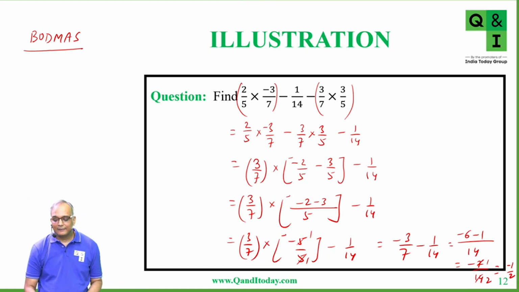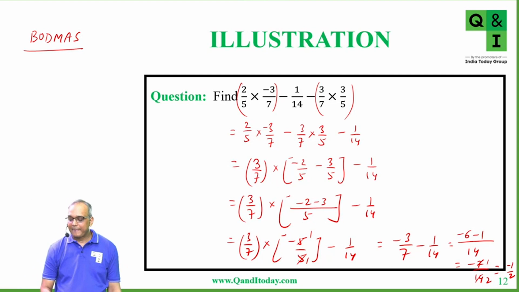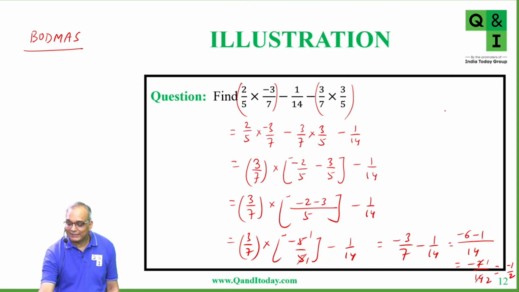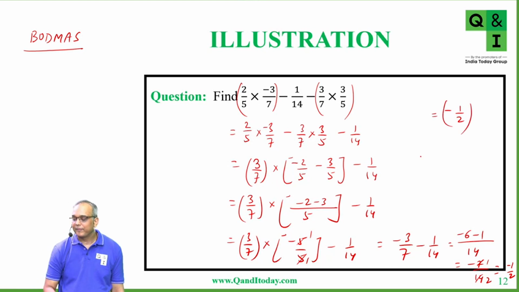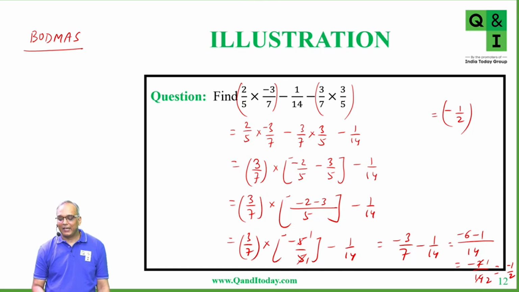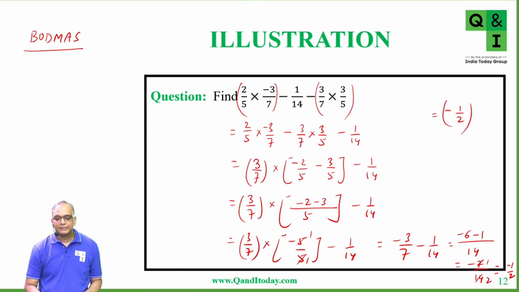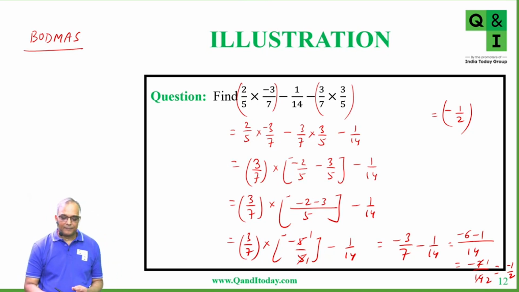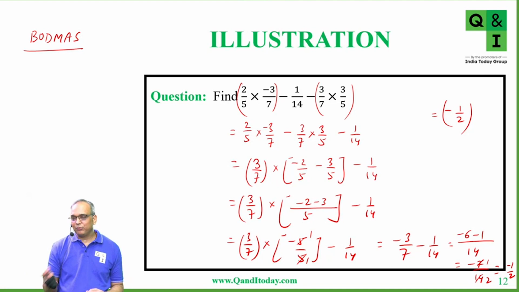Is it clear? So the final answer is minus 1 over 2. Has everyone got the answer and understood the concept? Students? Okay, so please note this down. Yes, sir. We'll move to the next one now.